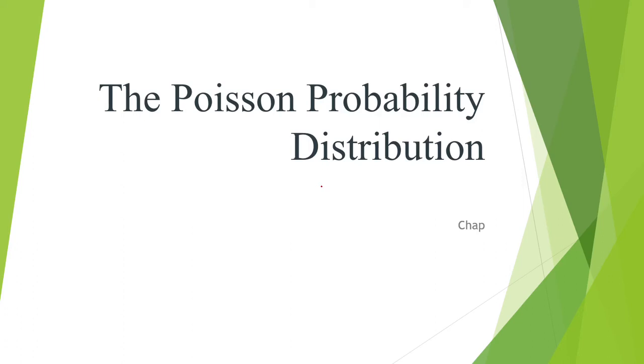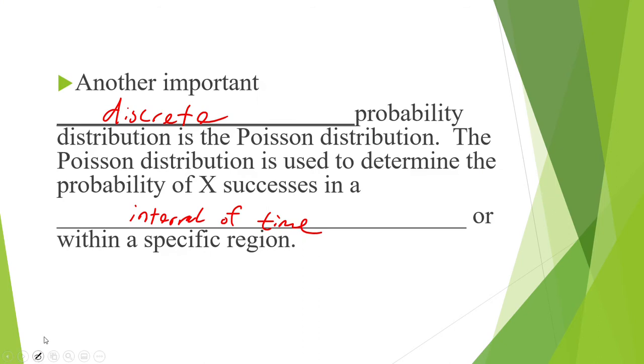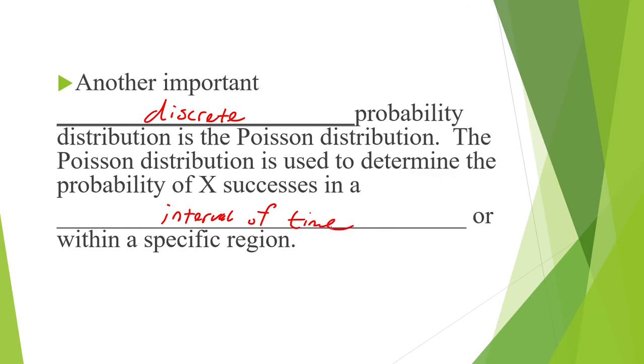The Poisson probability distribution. Another important discrete probability distribution is the Poisson distribution. The Poisson distribution is used to determine the probability of X successes in an interval of time or within a specific region.